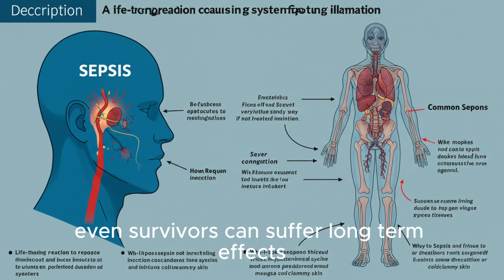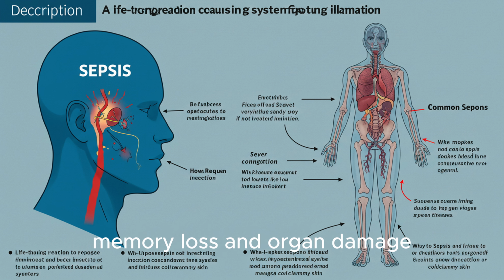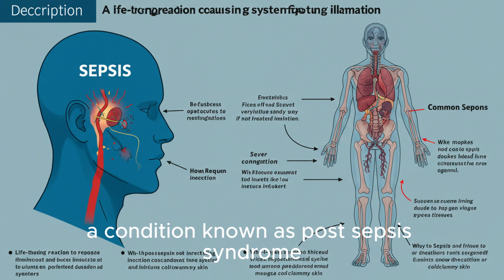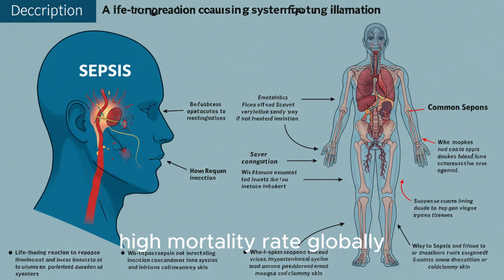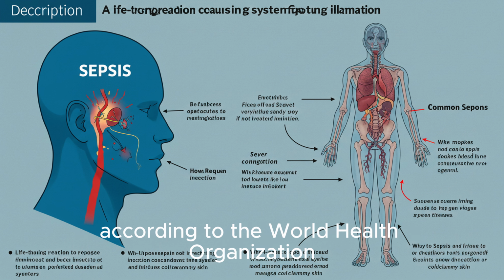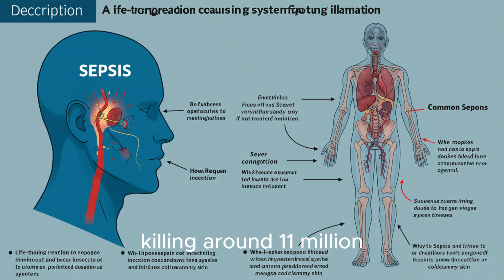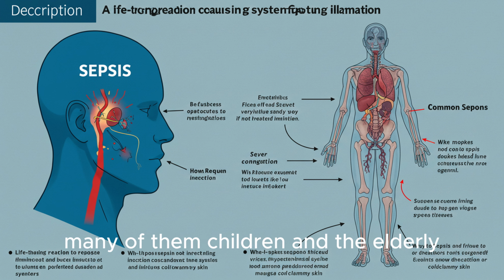Permanent damage. Even survivors can suffer long-term effects, including chronic pain, fatigue, memory loss, and organ damage, a condition known as post-sepsis syndrome. High mortality rate. Globally, sepsis is responsible for 1 in 5 deaths. According to the World Health Organization, it affects over 50 million people every year, killing around 11 million, many of them children and the elderly.